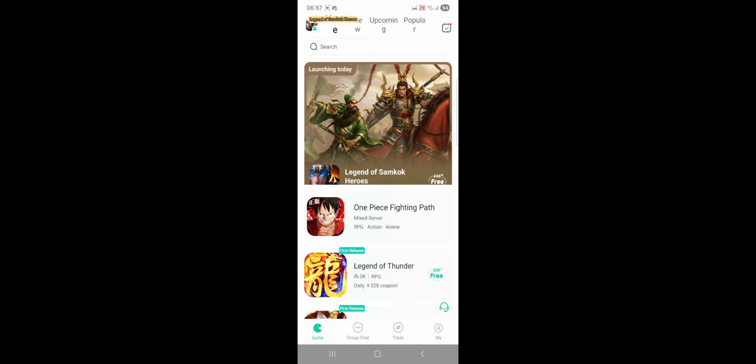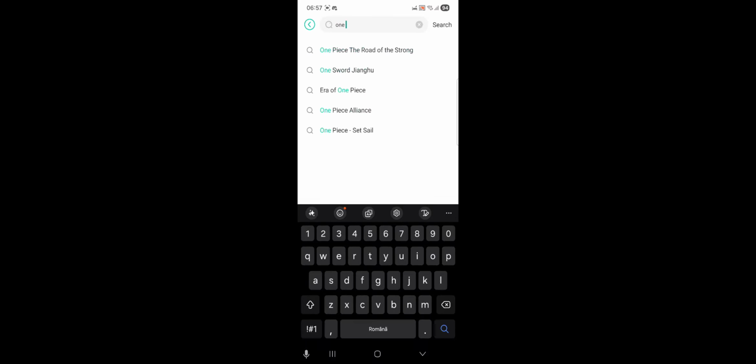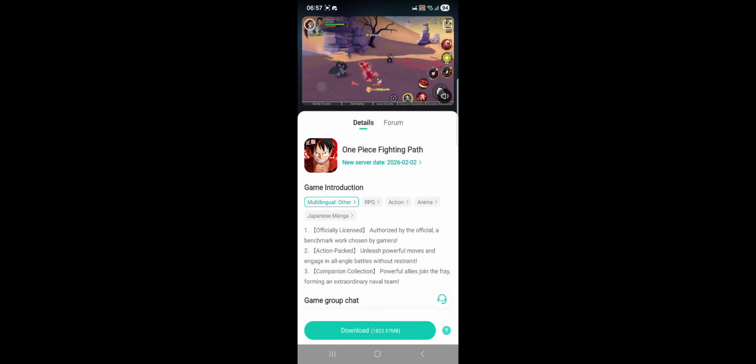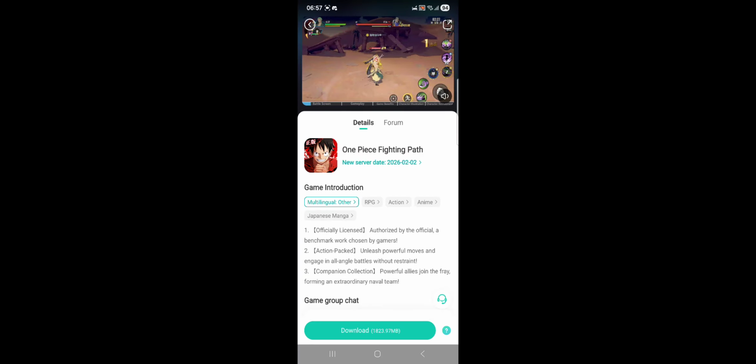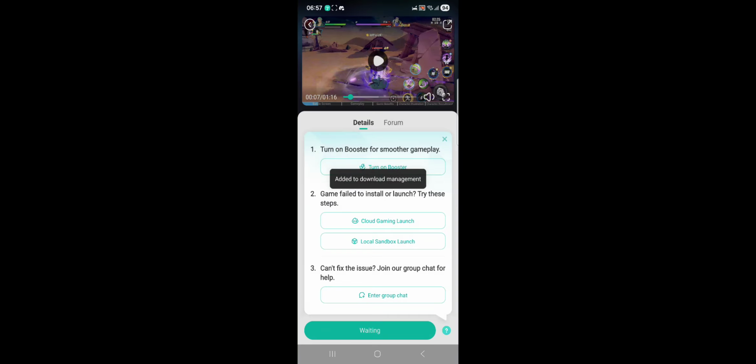Now after that, you go back to the home page and search for One Piece Fighting Path. Here you will be redirected to the game page, so you go ahead and click on the download button.